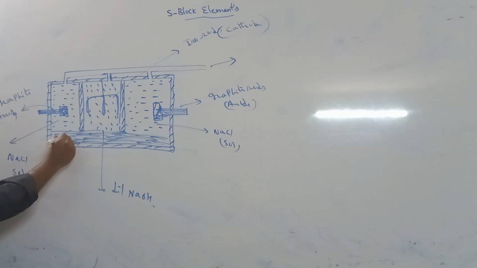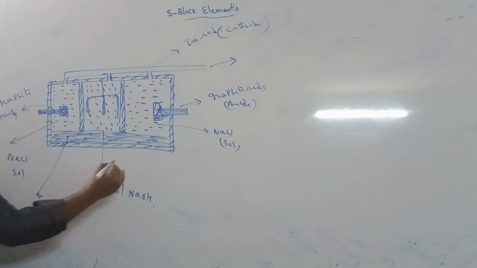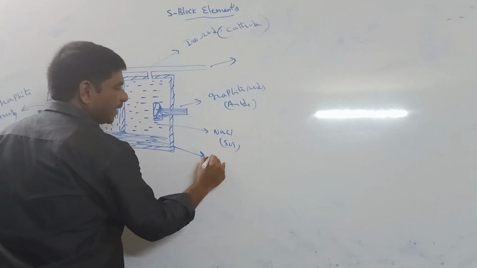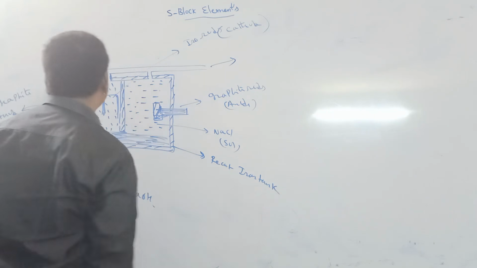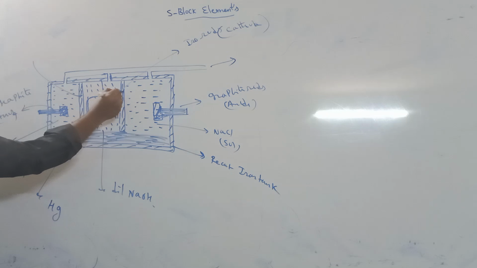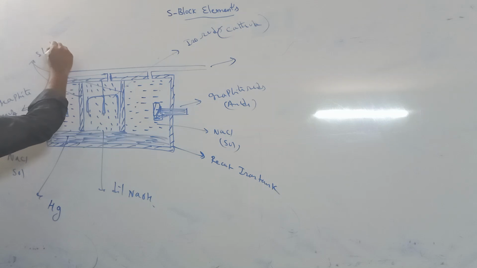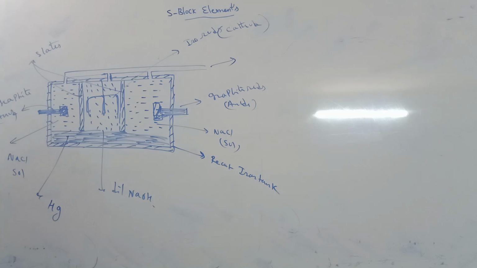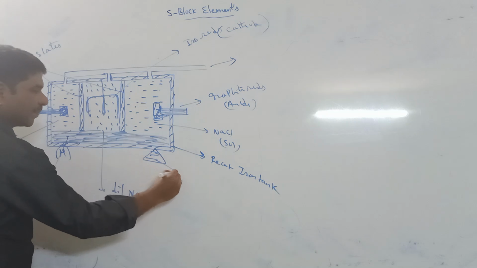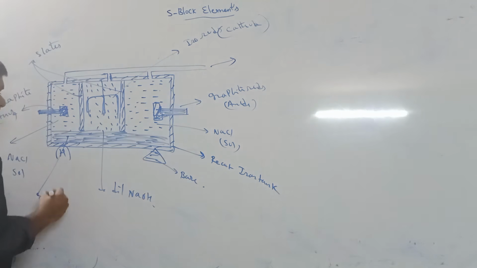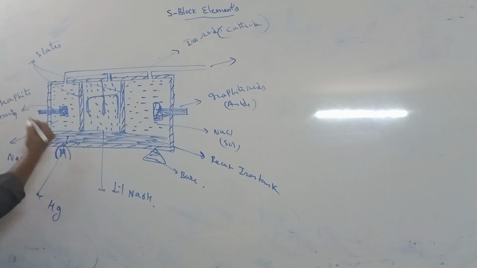This is called mercury. This is a rectangular iron tank. These are slates, and these are slates and mercury. Here there is a H screw. This is the base of this tank. This is H, it is a screw.